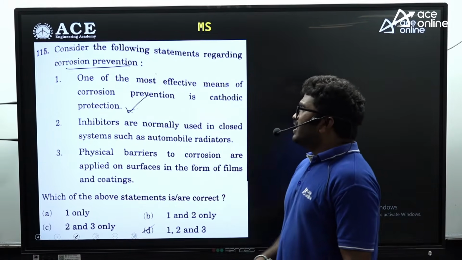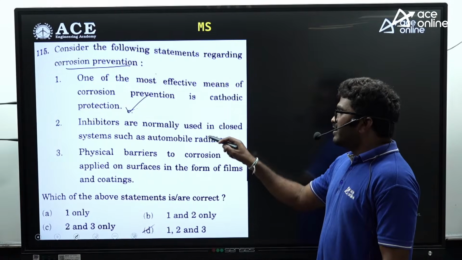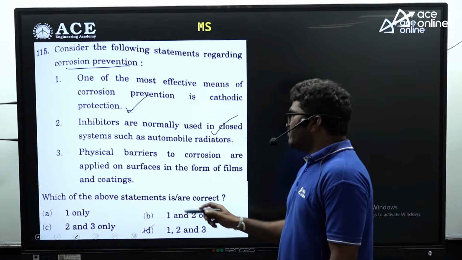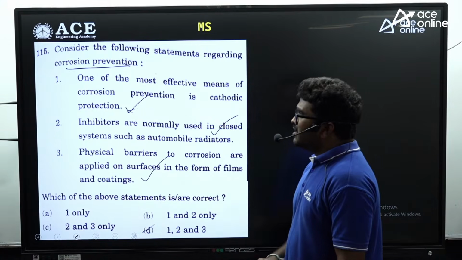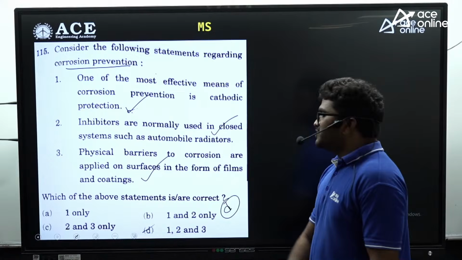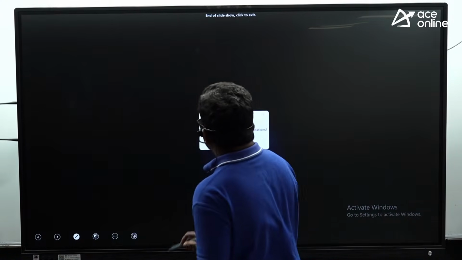It is correct. Inhibitors are normally used in closed systems such as automobile radiators. Yes. Physical barriers to corrosion are applied on the surface in the form of films, coatings and paintings. So all the 3 statements are correct. So D is the correct answer for this question.